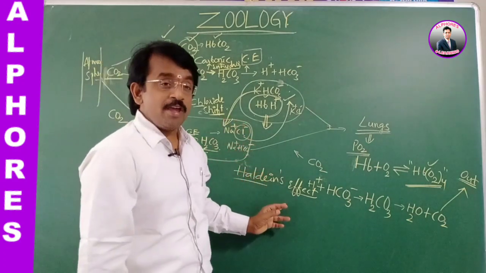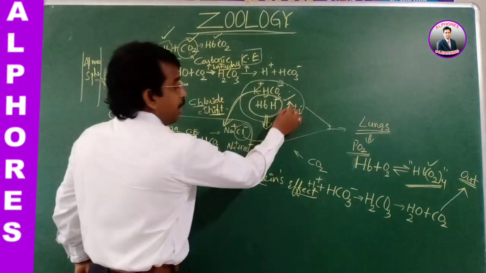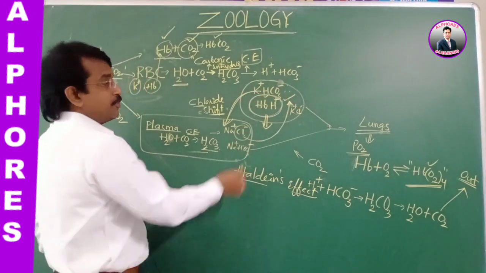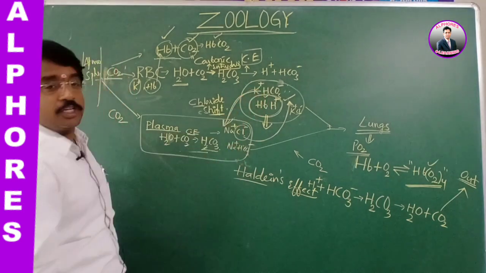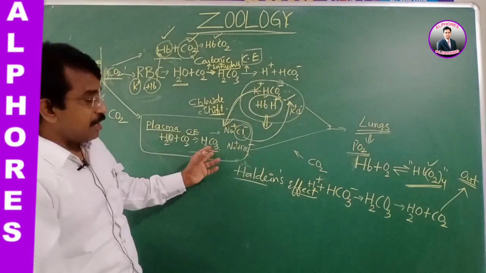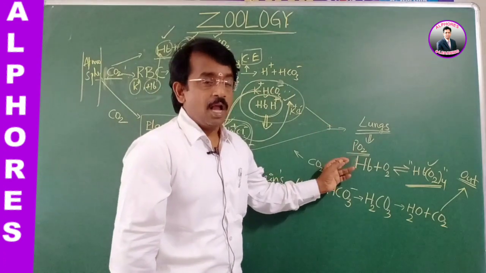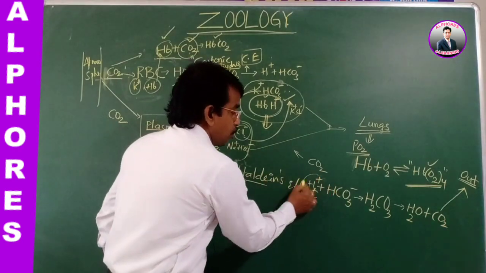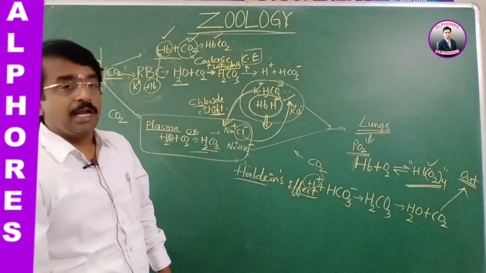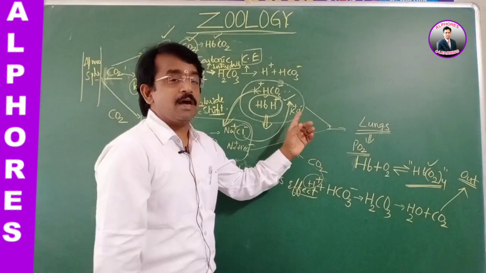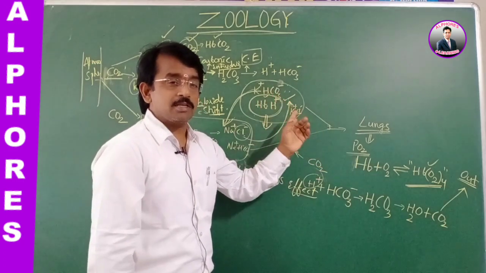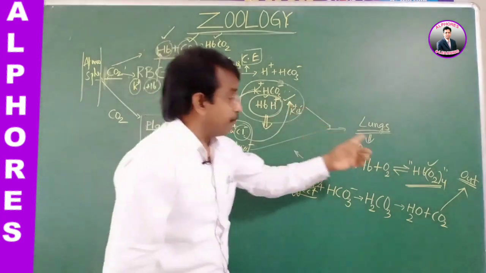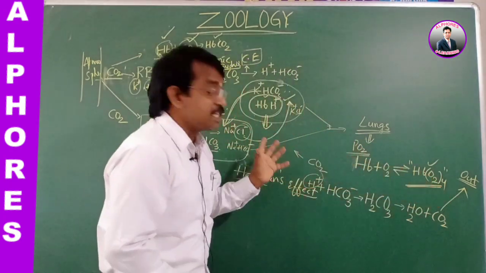In the same way, the chloride ions of the plasma shift into the RBC, and bicarbonate ions shift into the plasma. Once it reaches the lungs, as the oxygen combines with the hemoglobin, the hydrogen ions are released. Hemoglobin was acidic till the lungs, but as the oxygen combines with the hemoglobin and forms oxyhemoglobin, it leaves the hydrogen ions.